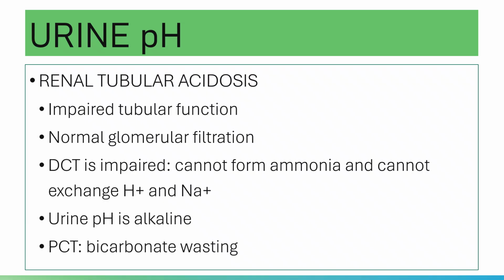You have an increased pH because your acid substances are being retained, or your basic or alkaline substance is being excreted. Ganun po siya. Okay, and so yes, in RTA, there is a persistence of an alkaline.